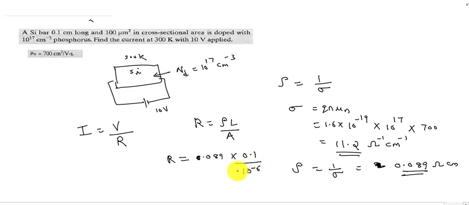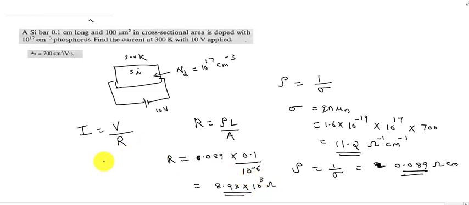All the values should be in centimeters, so the micrometer square area should always be converted to centimeter. So this value will be equal to 8.93 into 10 raised to 3 ohm. So the resistance of the semiconductor is 8.93 into 10 raised to 3 ohm.